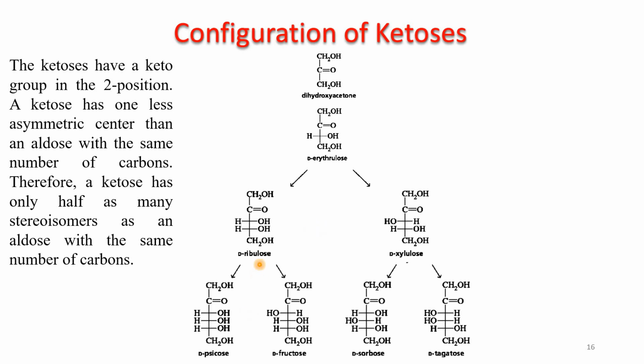Then let's add one more carbon atom: 1, 2, 3, 4, 5, 6. So 6 carbon atoms. Earlier in glucose there were 6 carbon atoms and 4 stereocenters, but here there are only 3 stereocenters. So 2 raised to power 3 is 8. So we will get a total of 8 stereoisomers in 4 pairs. So these are 4, 1, 2, 3, 4, and the other 4 are the mirror images of these 4 molecules.